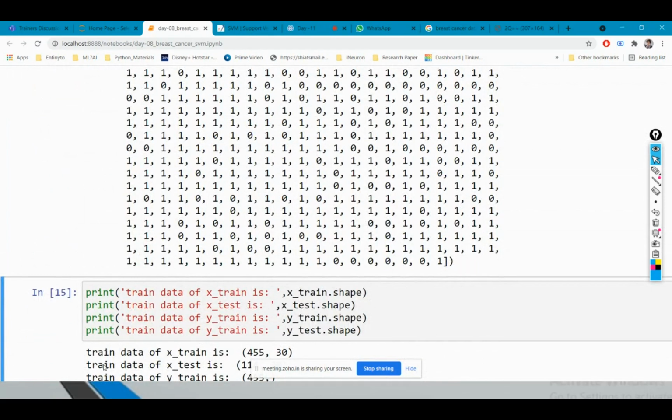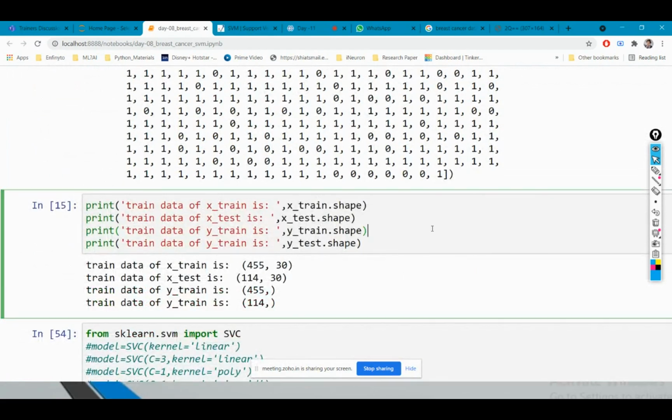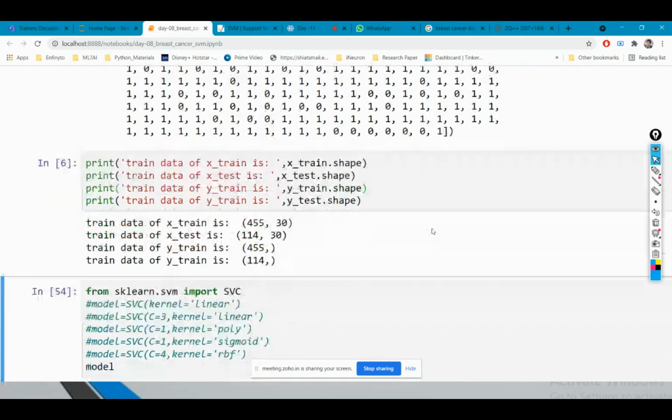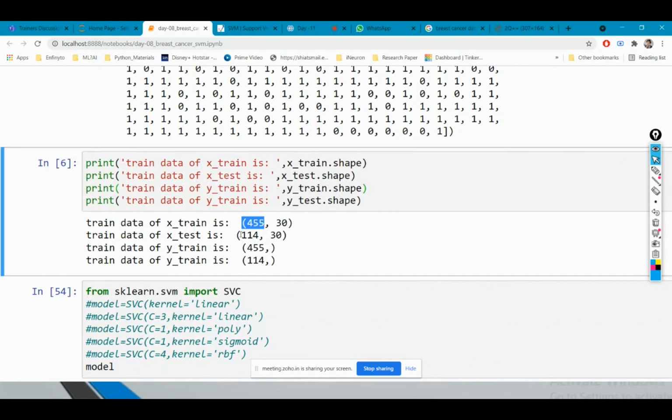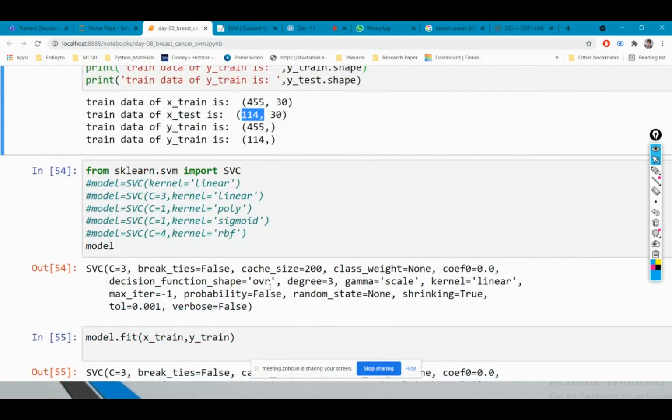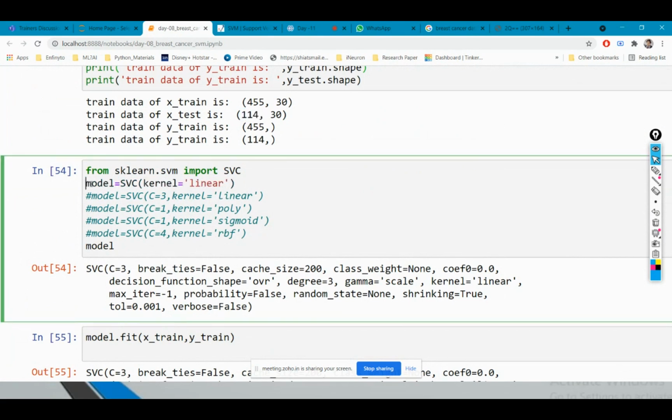Now I'm splitting this train and test data. You can see that in training I have 455 values, and for testing I have 114 values, for both X and Y. Now I will apply different types of kernels and check the accuracy we get. Let's first apply a linear kernel, because I think my dataset is of linear type.